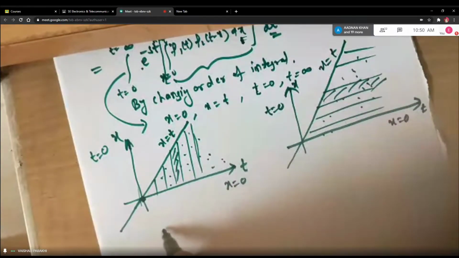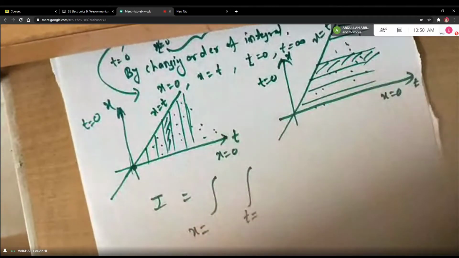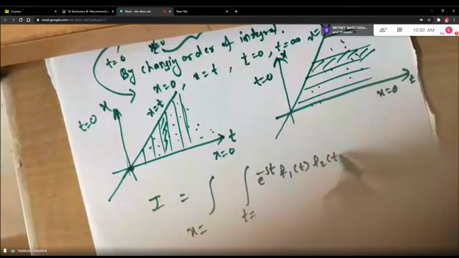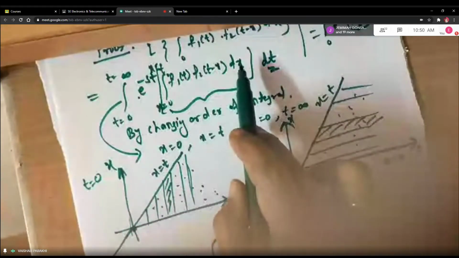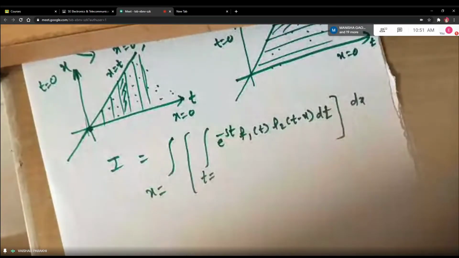Now see carefully, this integral will look like this, double integral. Now innermost limits will be for t and outermost limits will be for x, right? Inside the terms I am not changing at all. It is e raised to minus st, f1 of t, f2 of t minus x. Then what else is remaining? Now it will be dt and then dx, right? So I am putting a bracket here. I am changing the order of integration. First the innermost integral was with respect to x. Now I am making it with respect to t, and then the outermost integral will be with respect to x.